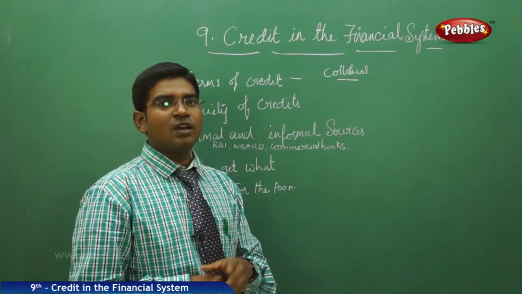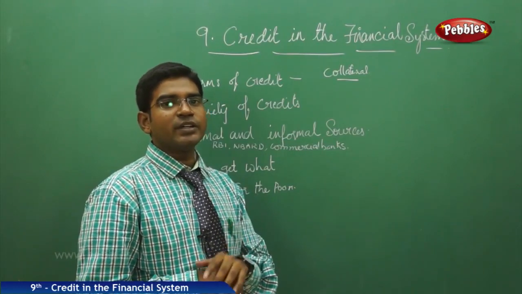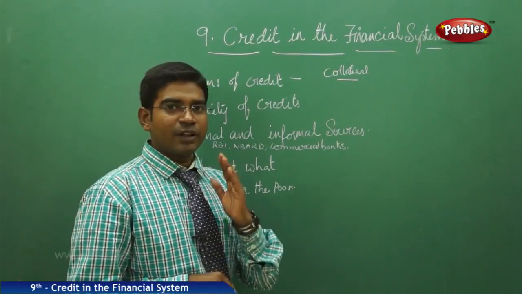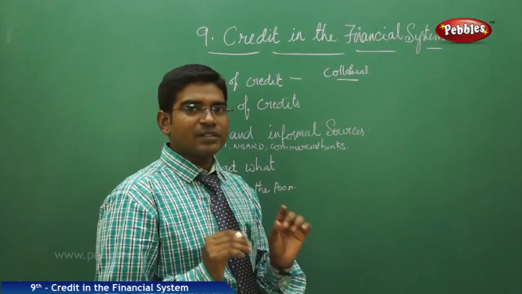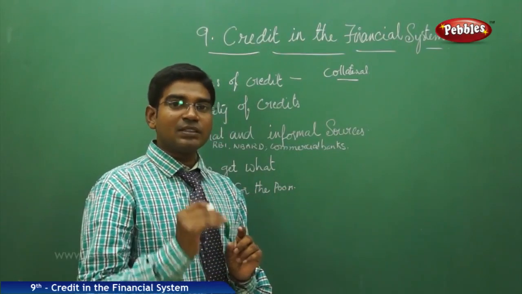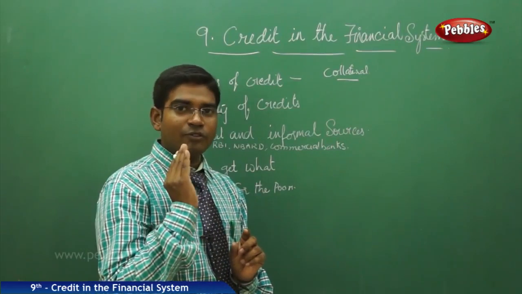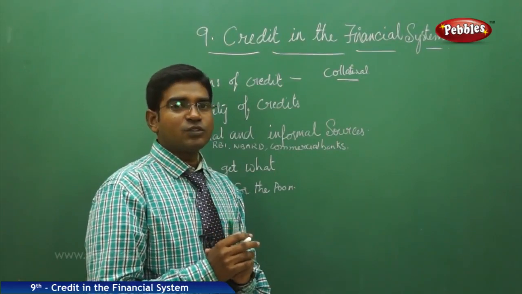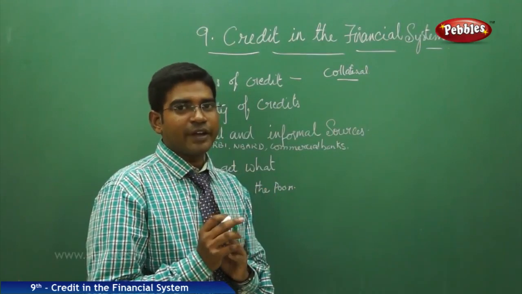For every 1000 rupees it is 30 rupees, for every 10,000 it is 300, and for every 1 lakh it is 3000 rupees. This 3% should be paid as interest, plus the principal amount also has to be paid back. These are the terms of credit.